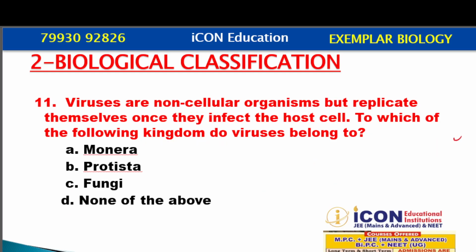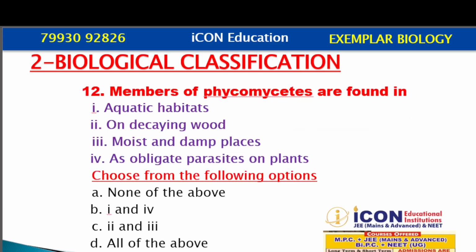Question number 12. Members of Phycomycetes are found in. The question is a direct question where they are asking about the habitat. The class Phycomycetes, the fungi, have different habitats. They are aquatic. They can grow on decaying wood. They can grow even in moist and damp places, and they grow as obligate parasites on plants.